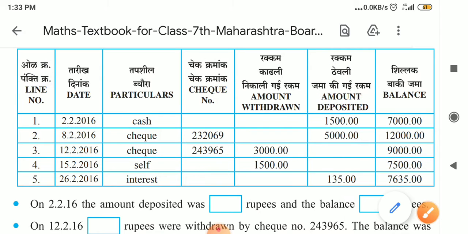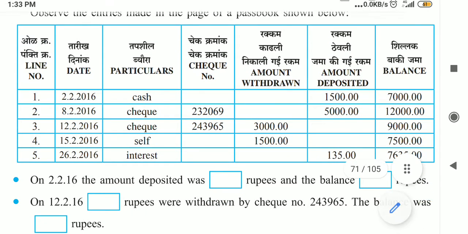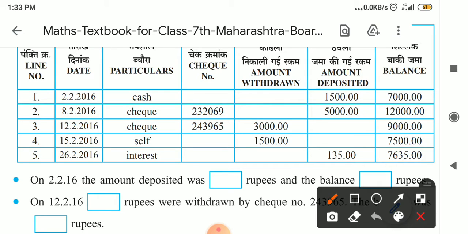So from this what we are understanding, that on 2nd February 1500 rupees cash is deposited, and then balance it becomes 7000 rupees. After this transaction, 8th February 2016, by check, okay, and what is the check number, 232069, 5000 rupees is again deposited. So this 7000 plus 5000, 12,000 rupees is now the balance in the bank account.